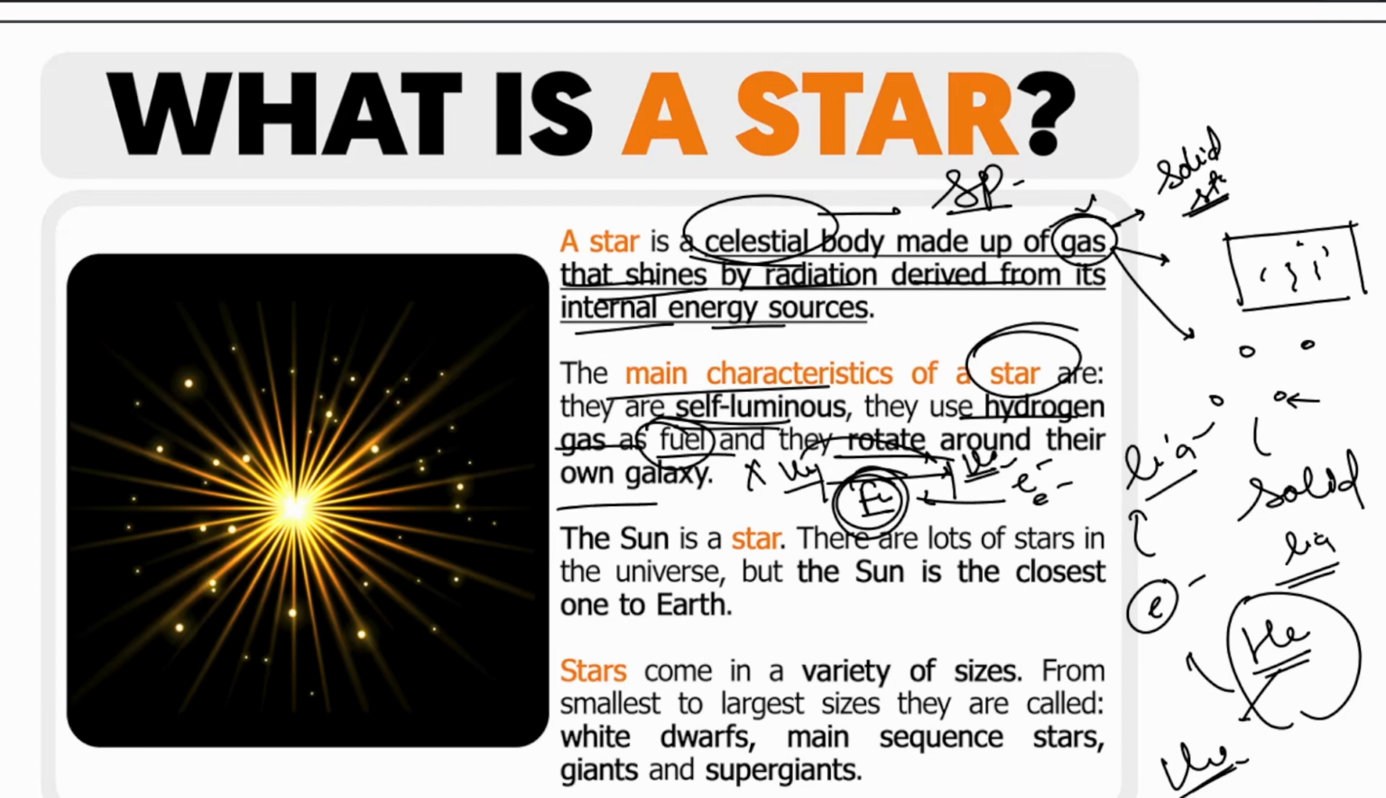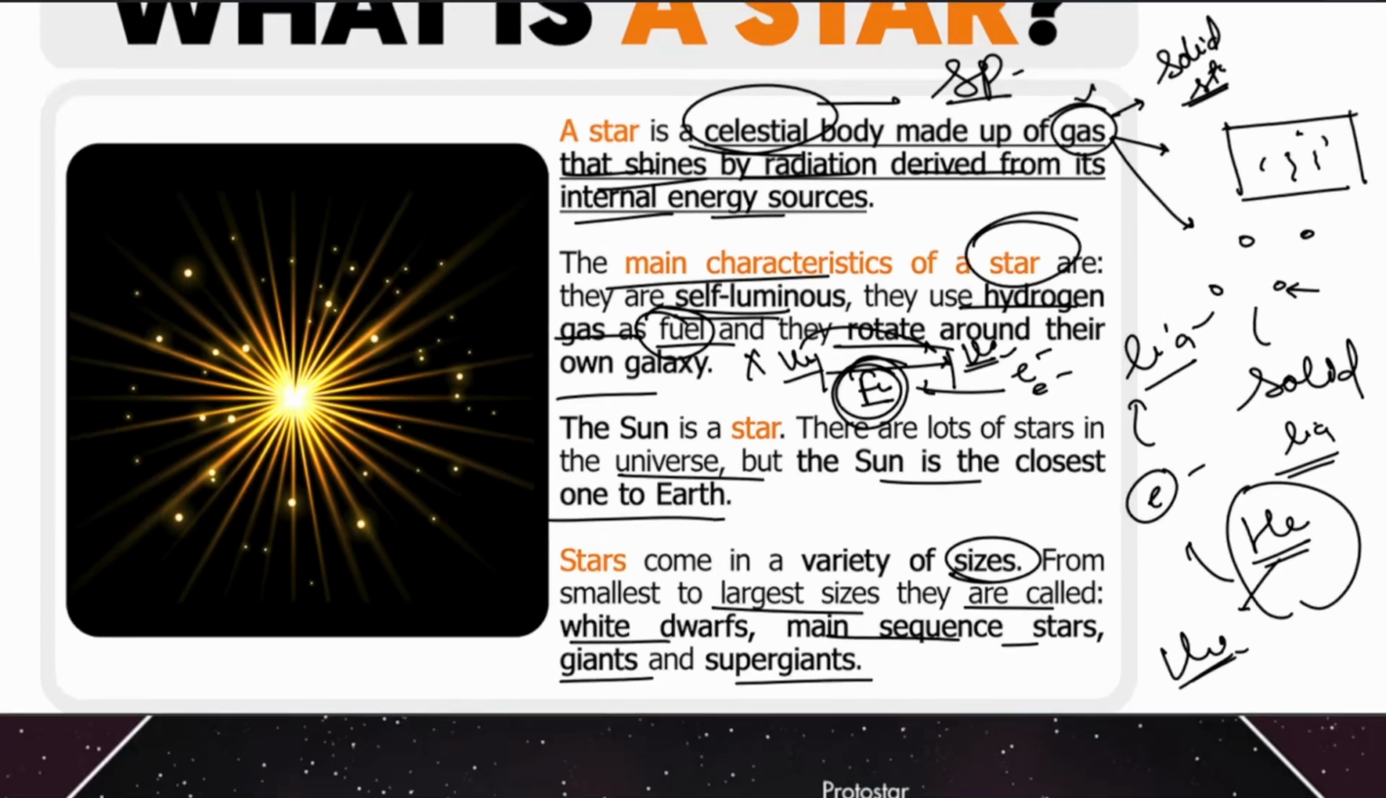So when we talk about our own galaxy, we see that the sun is our star. Okay, sun is the star of our galaxy. And there are lots of stars in the universe, but sun is the closest one to the earth. So stars come in a variety of sizes, from smallest to largest sizes. They are called white dwarfs, main sequence stars, giants, and supergiants. Okay, one star can also turn into a supergiant or giant later in its life.